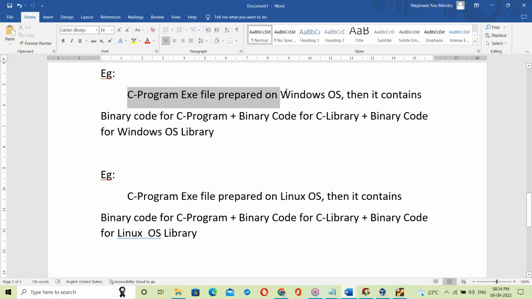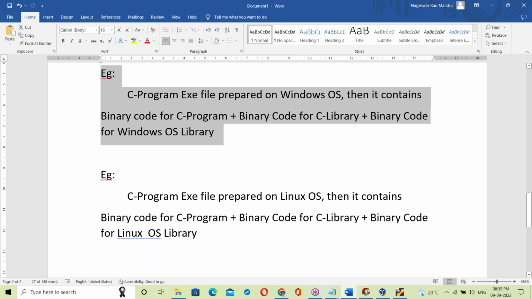A C program exe file prepared on Windows OS contains binary code for the C program, binary code for the C library, and binary code for the Windows OS library. Suppose a C program exe file is prepared on Linux OS. Then it contains binary code for the C program plus binary code for the C library and binary code for the Linux OS library. Let us take one more example.